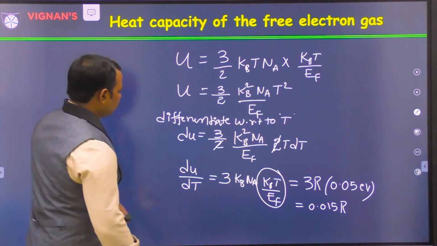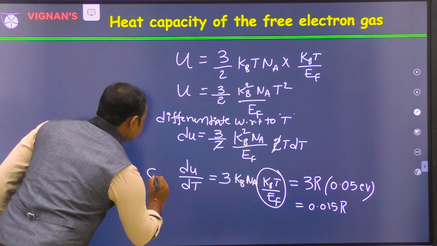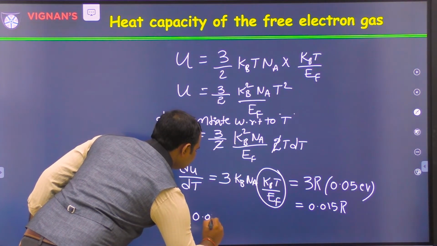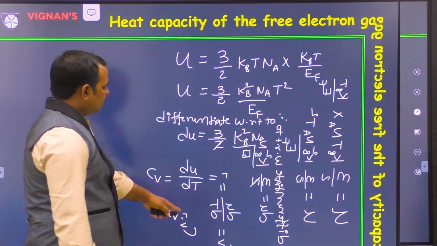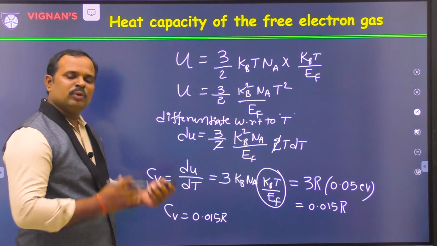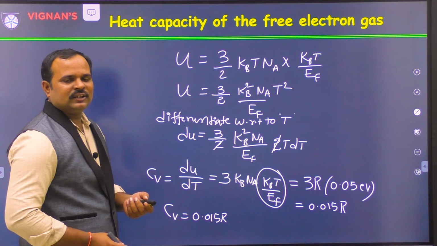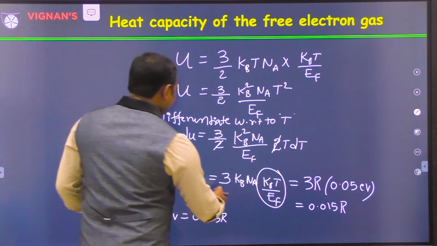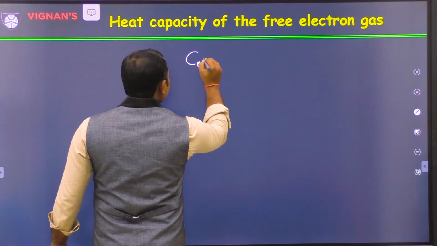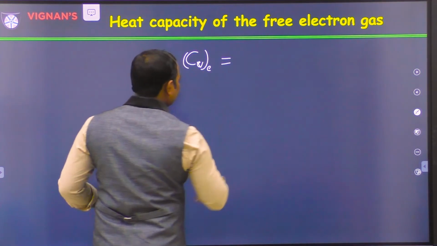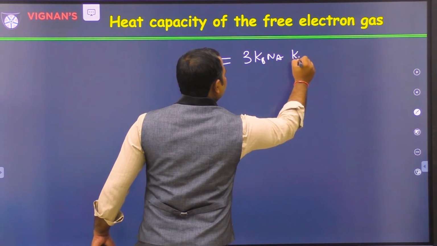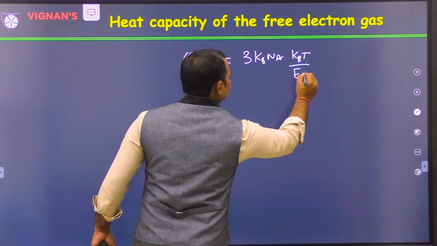Now let us write. So Cv is equal to 0.015 R. Now let us write the specific heat contribution by both lattice and electronic contribution. If you see here, I'll write this Cv electronic contribution is equal to 3 kB Na kB T by EF.